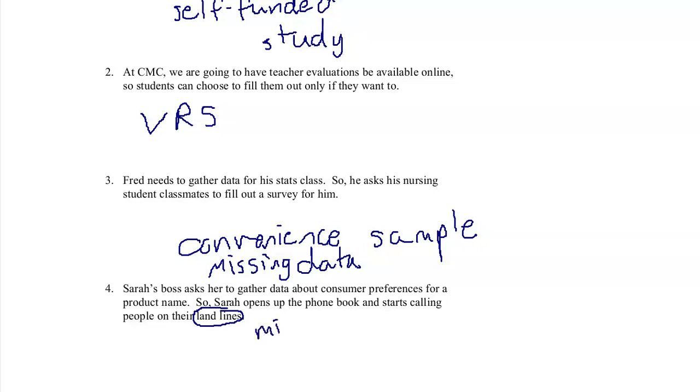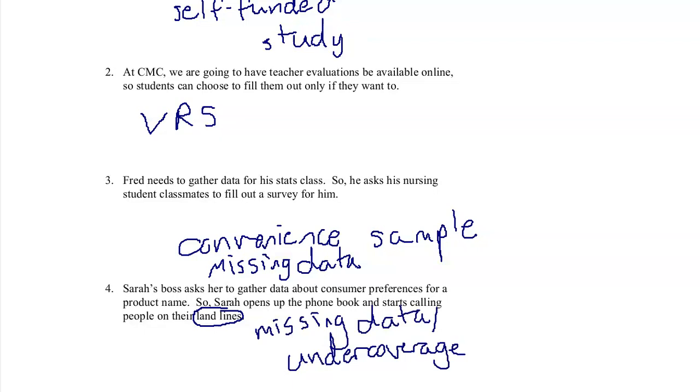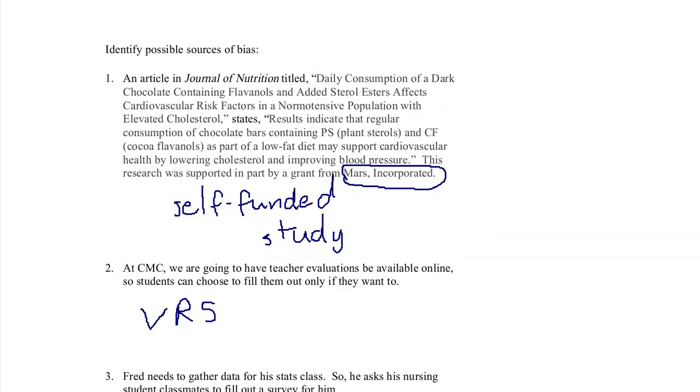Missing data. And the other name for that is undercoverage. We're not giving everybody a chance to be in the study. If we don't give everybody a chance to be in the study, our sample is not representative of the population.